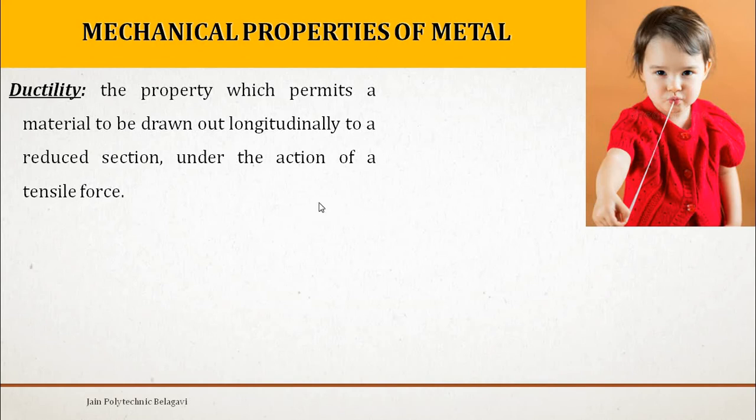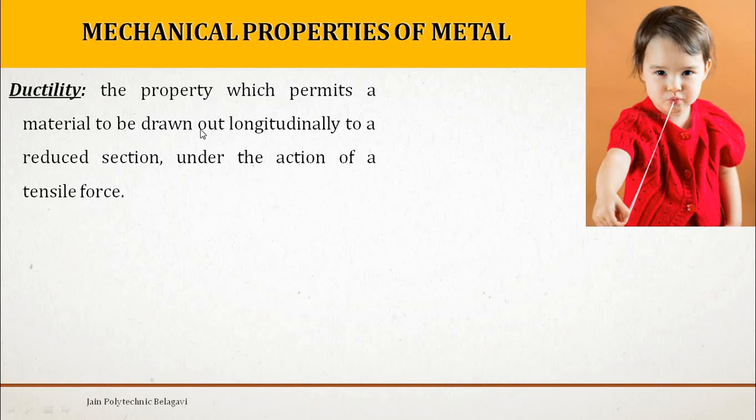So that property which the metal will have, that it can be drawn into wires, is said to be ductility. For example, in civil engineering, a ductility test is conducted over tar or bitumen. Bitumen is stretched to a longer section. It will not fail or break, but it will have a thin wire-like structure when it is pulled under the action of tensile force.